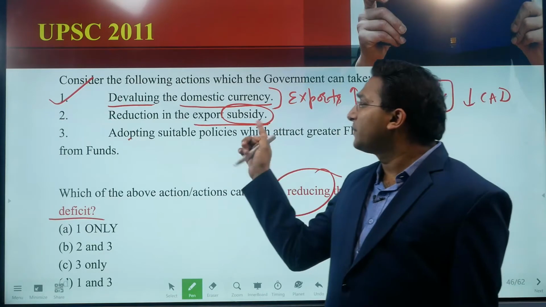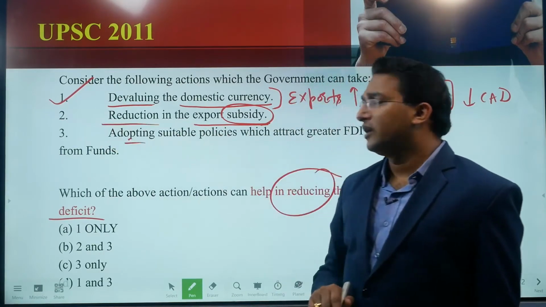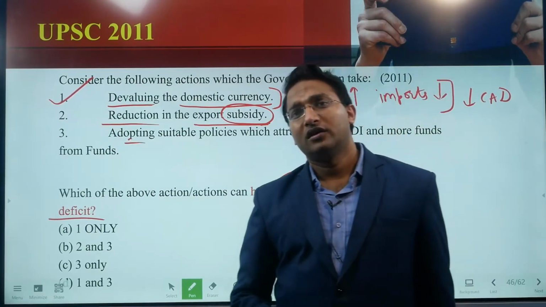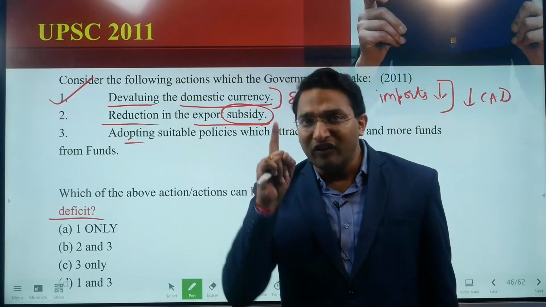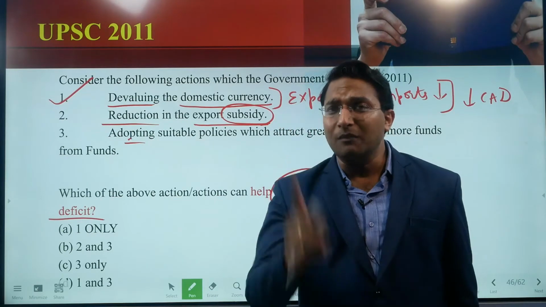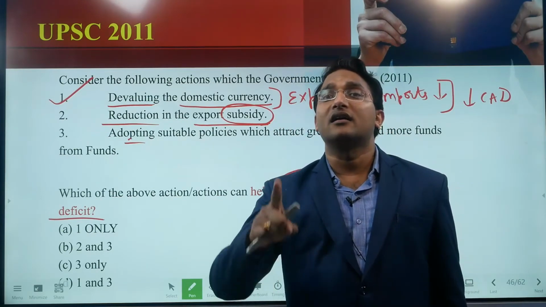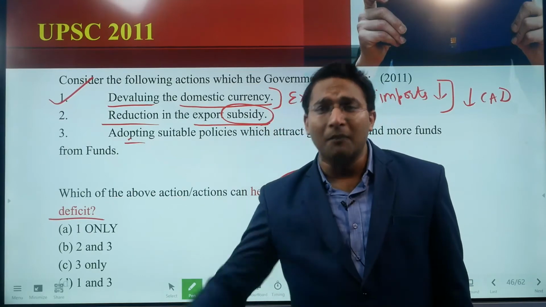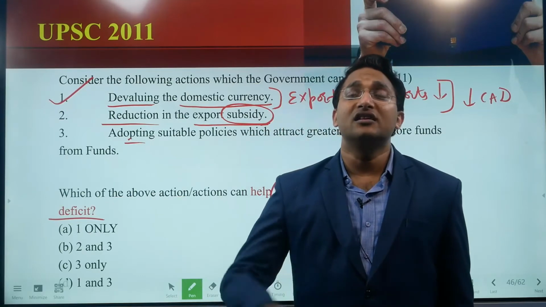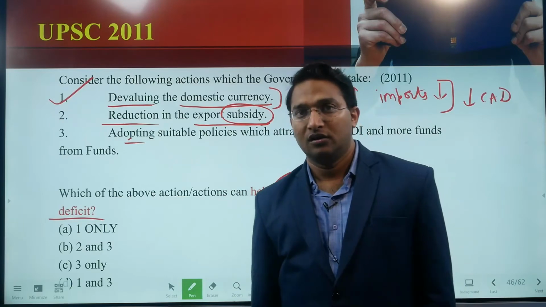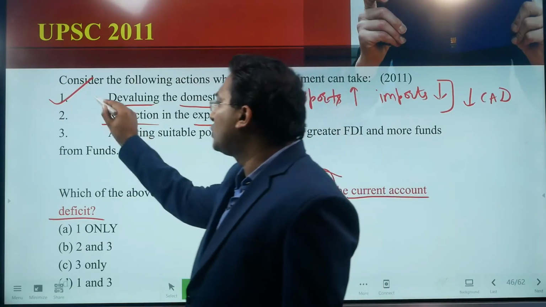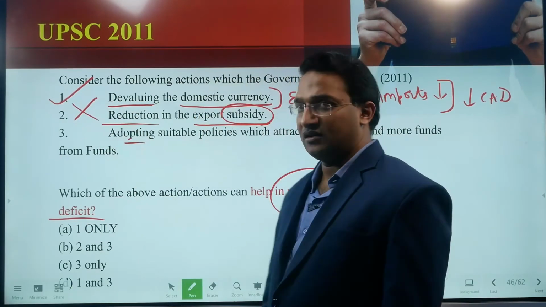If the subsidy is reduced, that means exports will come down. If exports come down, the trade balance will worsen and the current account deficit cannot be reduced, right? So statement 2 is completely incorrect.